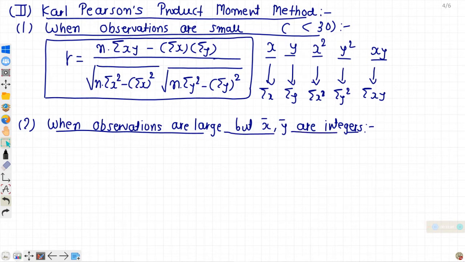X bar means mean of x, that is sigma x upon n. N means number of observation. And y bar means sigma y upon n. So in this case, you should apply this formula.